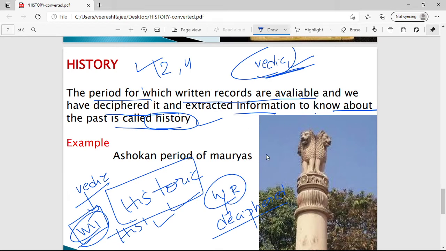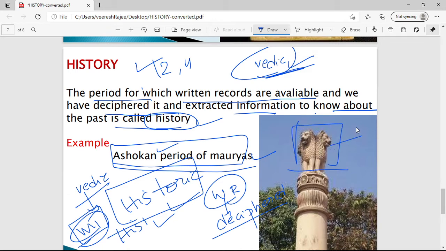An example here is the Ashokan period of the Mauryas. Ashoka is known for his inscriptions.